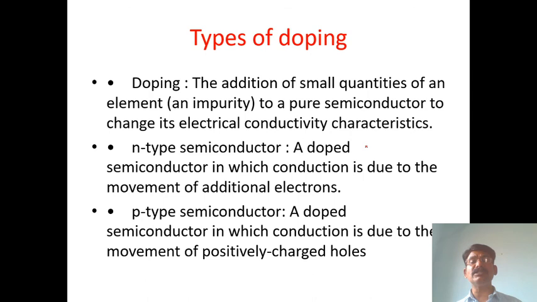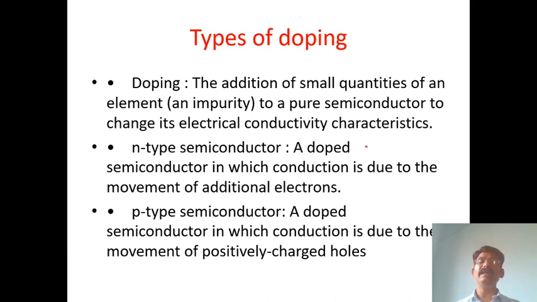An n-type semiconductor is a doped semiconductor in which conduction is due to the movement of excess, surplus electrons. A p-type semiconductor is a doped semiconductor in which conduction is due to the movement of positive charge, where the material is electron deficient. So n-type has excess electrons and p-type is electron deficient.